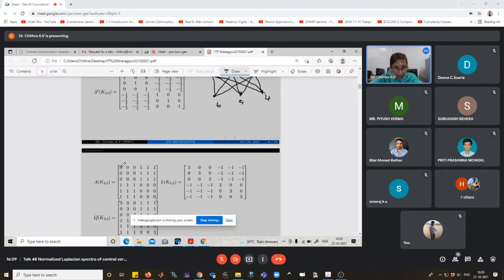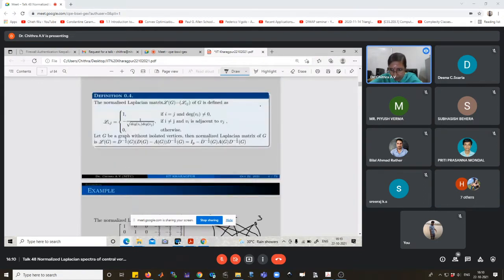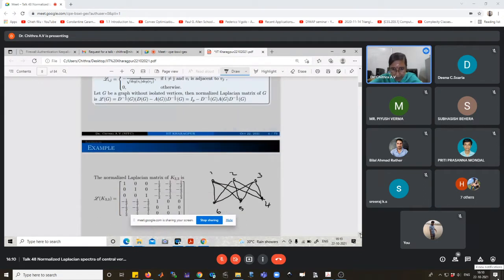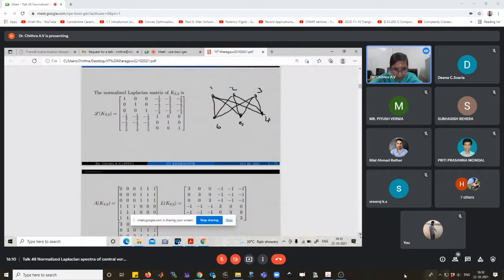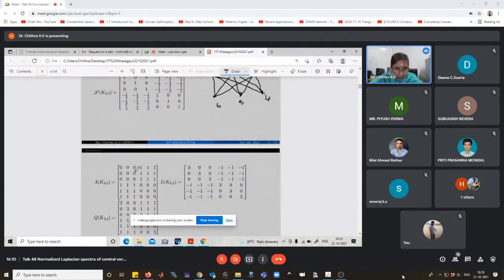What is the entry value of (1, 1)? There is no loop, so this value is equal to 0. And 2 and 1 are not adjacent to 2 and 3, so the value is 0. Vertex 1 is adjacent to 4, 5, 6, so those entries are 1. Then 4 is adjacent to 1, 2, 3, and so on. This is the adjacency matrix of K33.